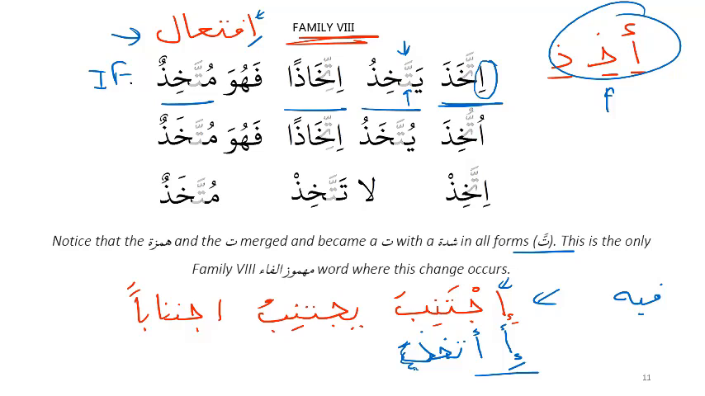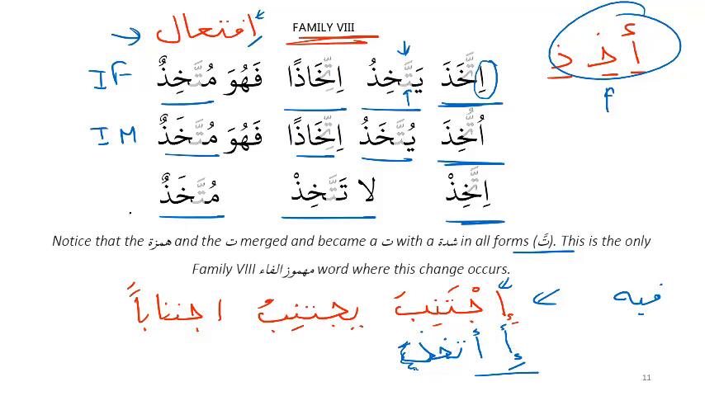This is the ism fa'il. Yuttakhazu, this is majhul. Yuttakhazu, ittikhazan, fahuwa muttakhazun. This is the ismul maf'ul. Ittakhiz, this is a command. La tattakhiz, this is a negative command. Muttakhaz, this is ism zarf.